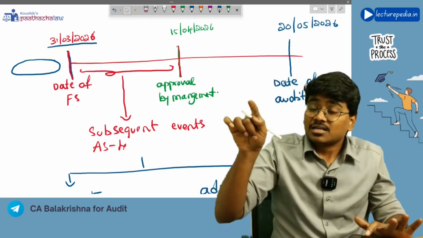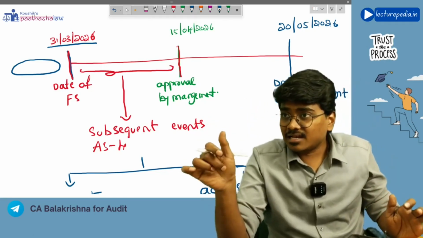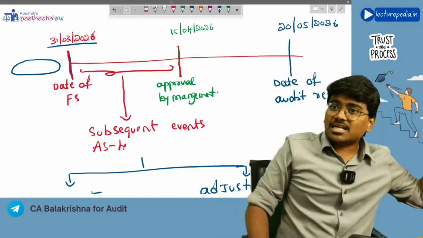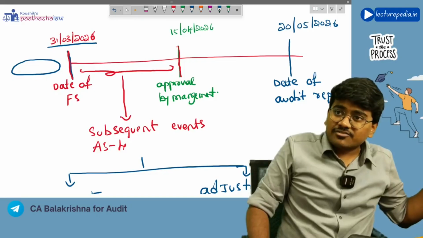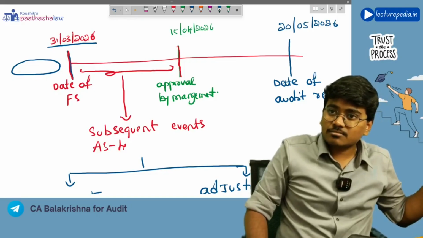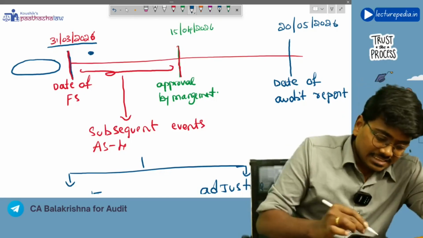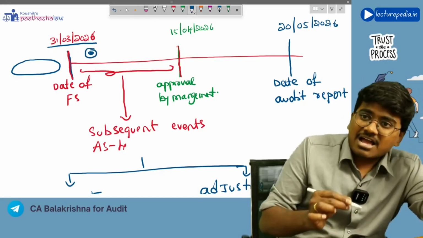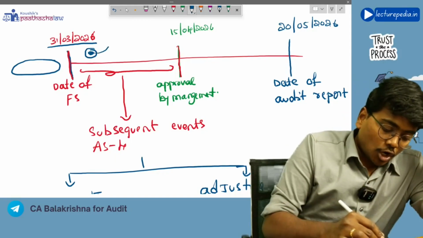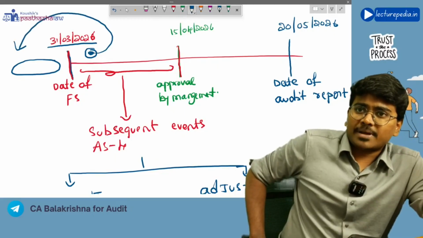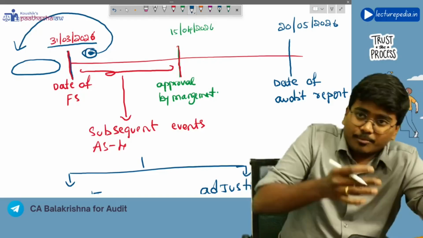But tell me, is that sale having any impact on events that were present before 31st March 2026? No impact. See, this sale belongs to this year.